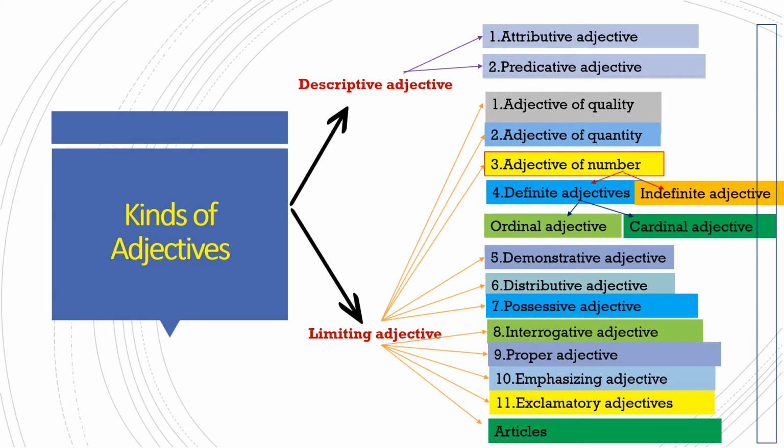Here we find different kinds of adjectives. Adjectives are mainly of two types, descriptive adjectives and limiting adjectives. Descriptive adjectives are of two types, attributive adjectives and predicative adjectives. And limiting adjectives are adjectives of quality, adjective of quantity, adjective of number, demonstrative and distributive adjective, possessive adjective, interrogative adjective, proper adjective, emphasizing adjective, exclamatory adjectives, and lastly, articles also come under adjectives.